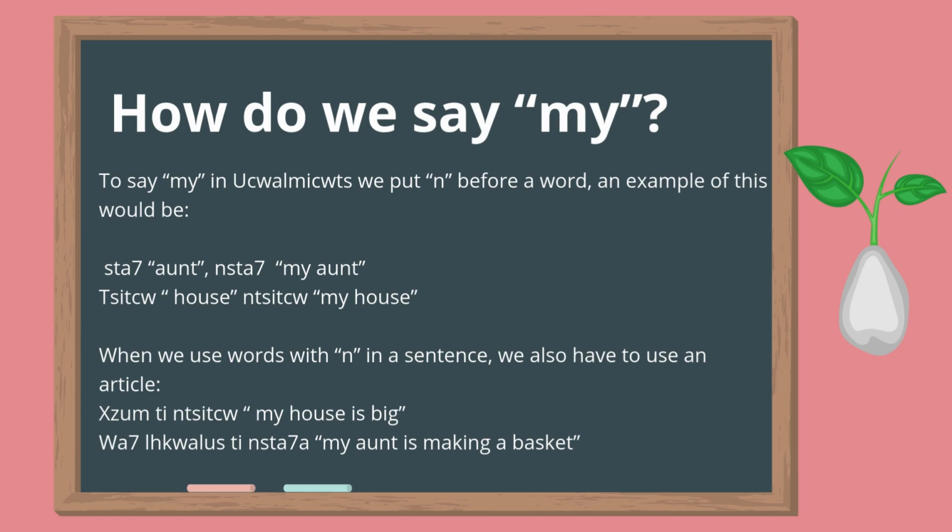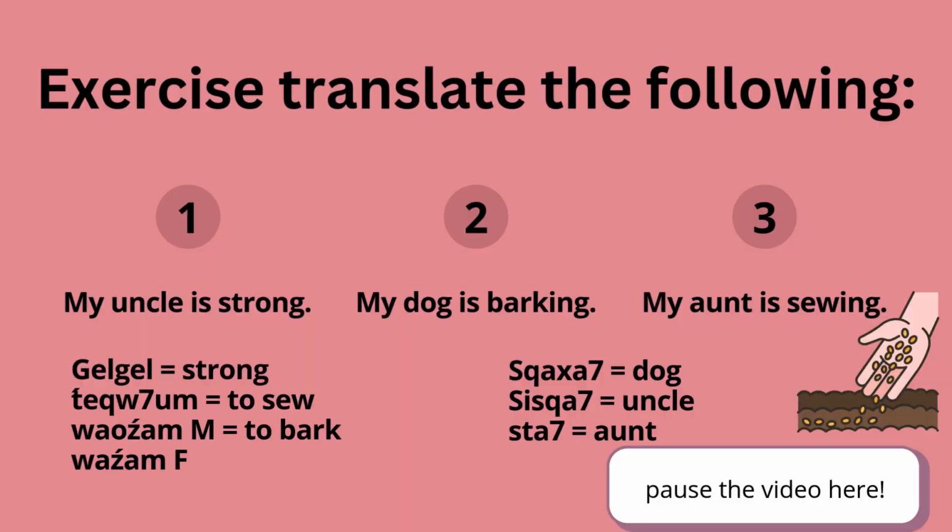How do we say my in Ukwamuk? To say my in Ukwamuk, we put an N before a word. An example of this would be shta is ant, and nshta is my ant. Chituch is house, and nchituch is my house. When we use words with an N in a sentence, we also have to use an article. So two examples of this is Hudum ti nchituch, my house is big, and what shqualush ti nshta, my aunt is making a basket.